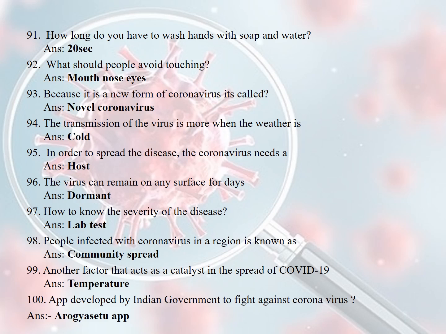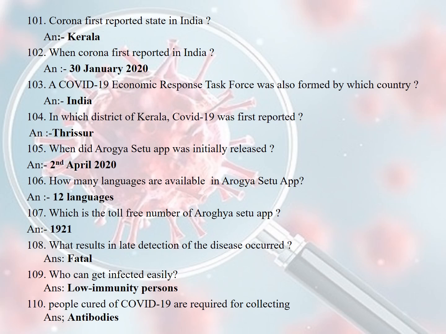How to know the severity of the disease? Lab test. People infected with coronavirus in a region is known as community spread. Another factor that acts as a catalyst in the spread of COVID-19 is temperature. The app developed by the Indian government to fight against coronavirus is the Arogya Setu app. The first state in India to report corona is Kerala. When was corona first reported in India? 30th January 2020.